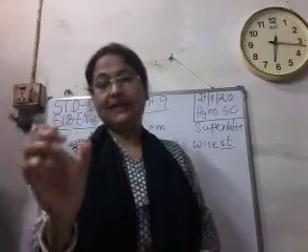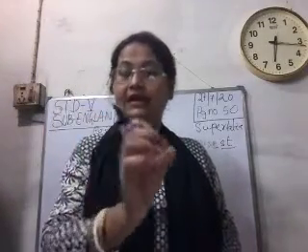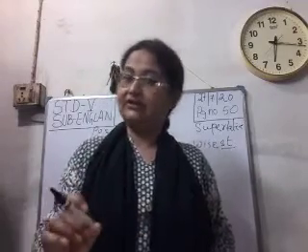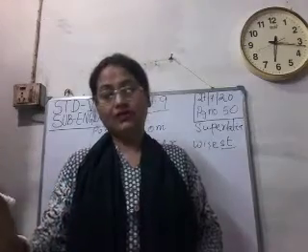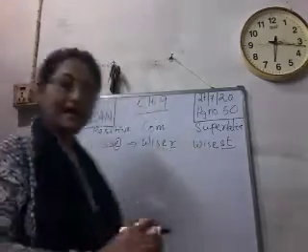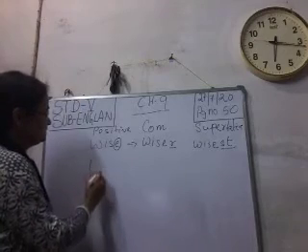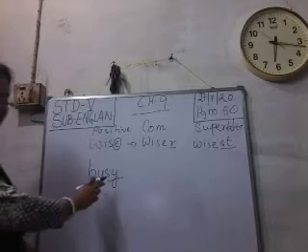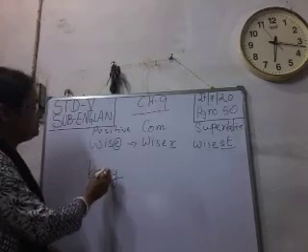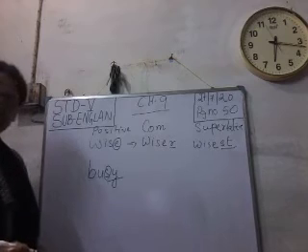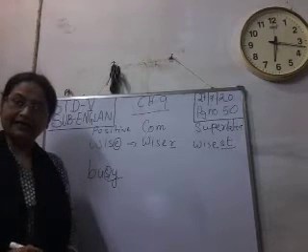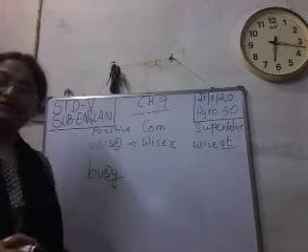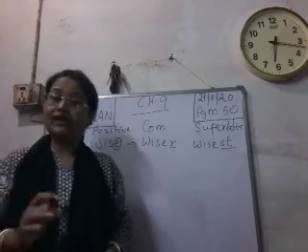Suppose our adjective ends with Y and before Y a consonant is used. We know what is consonant and what is vowel. Vowel means A, E, I, O, U, and the rest of the alphabets are consonants. Like busy, B-U-S-Y. The word busy ends with the letter Y, and before Y we have seen that the letter is the consonant S. Before Y, S is there.